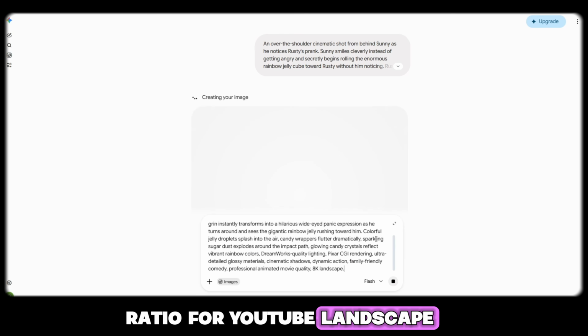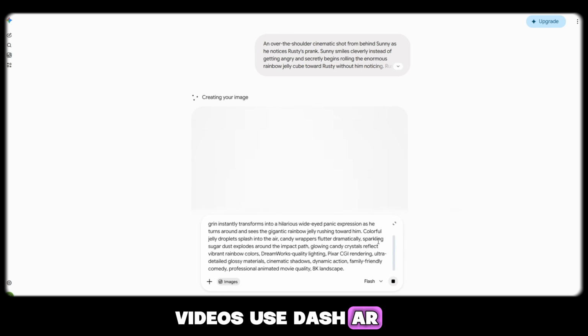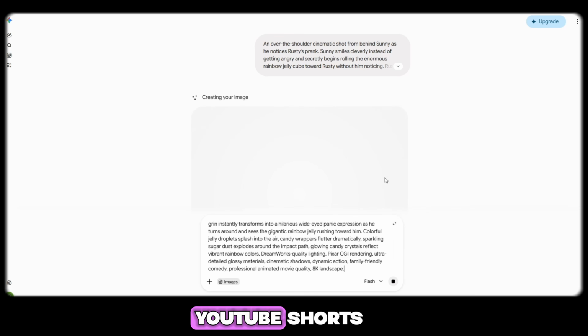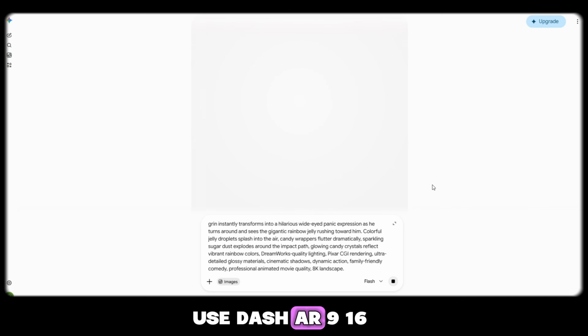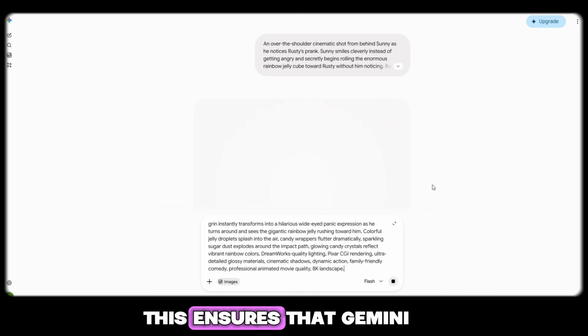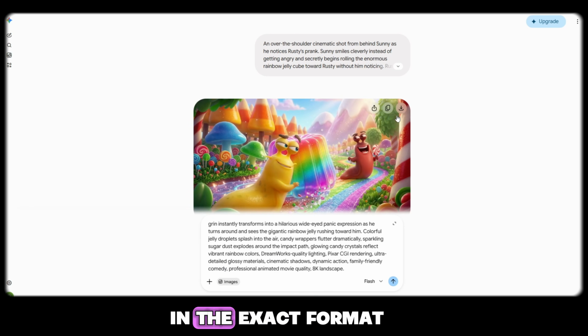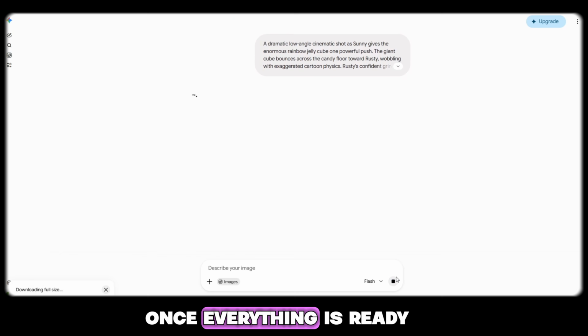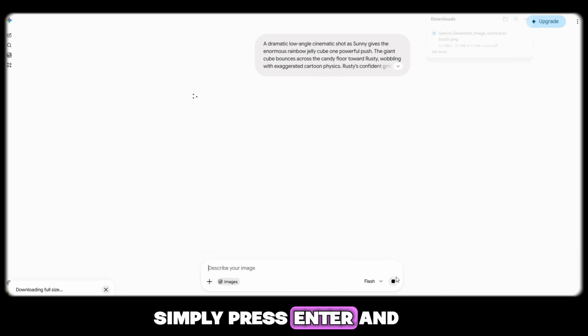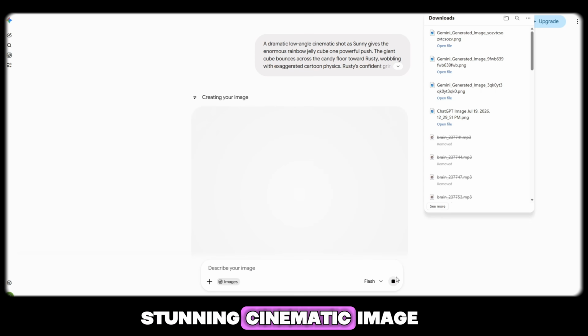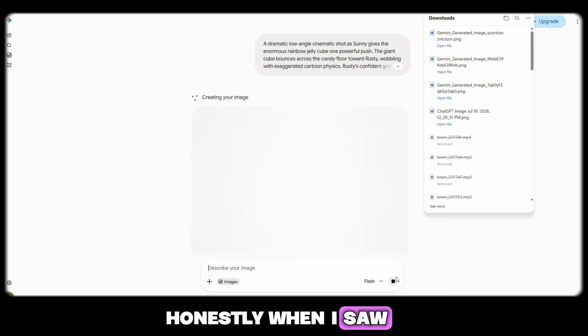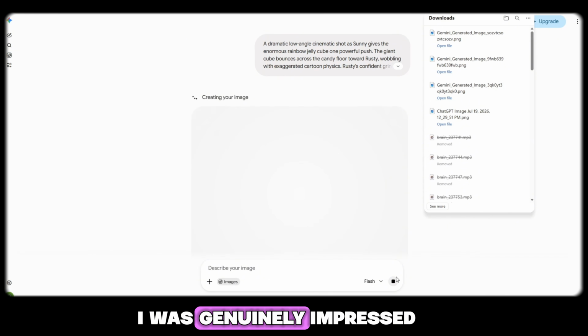For YouTube landscape videos, use -AR16:9. And for YouTube Shorts, TikTok, or Instagram Reels, use -AR9:16. This ensures that Gemini generates images in the exact format you need. Once everything is ready, simply press Enter, and within a few moments, Gemini will generate a stunning cinematic image. Honestly, when I saw the first result, I was genuinely impressed.